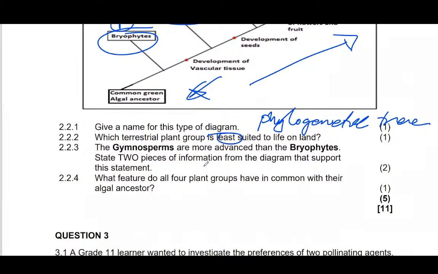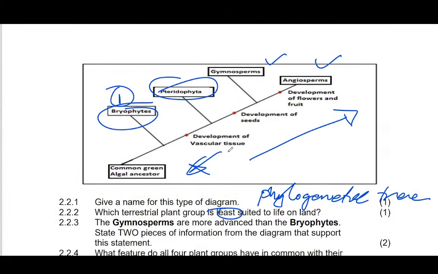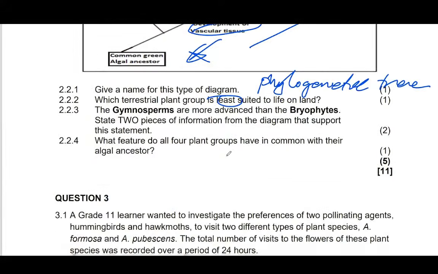They're saying that GYMNOSPERMs are more advanced than BRYOPHYTEs. State two pieces of information from the diagram that support that statement. We see that GYMNOSPERMs have the development of seeds. So this is the first point. And then number two, gymnosperms have vascular tissue, while BRYOPHYTEs don't have either the seeds or the vascular bundle. So that is an advantage to gymnosperms.